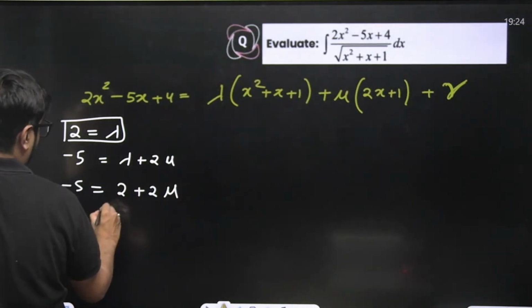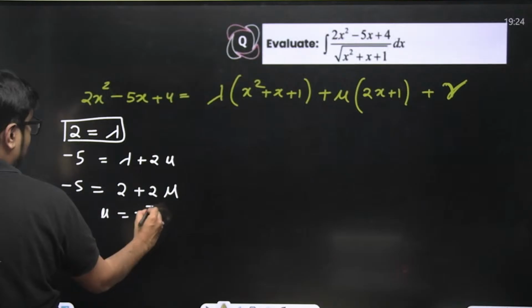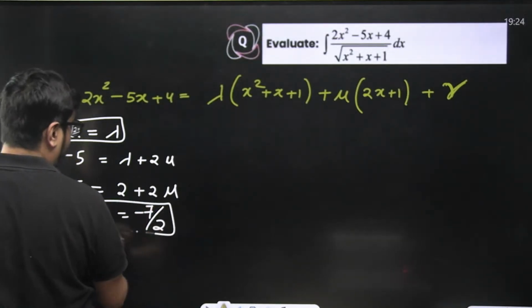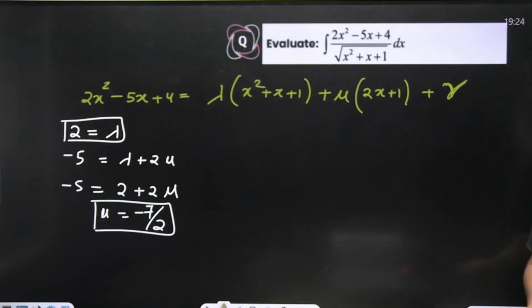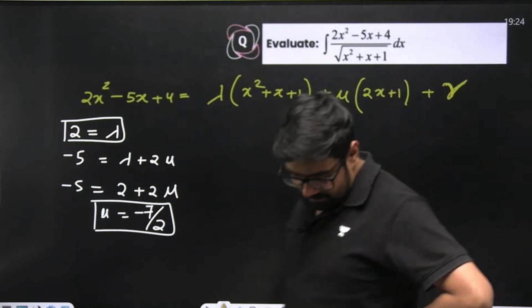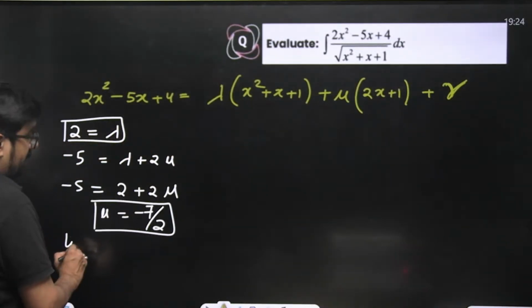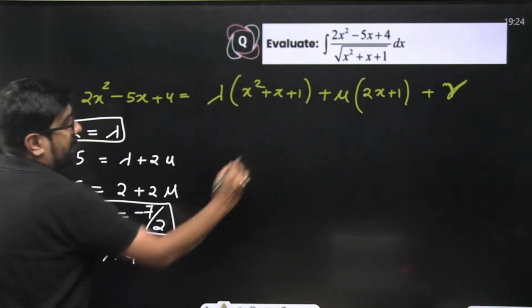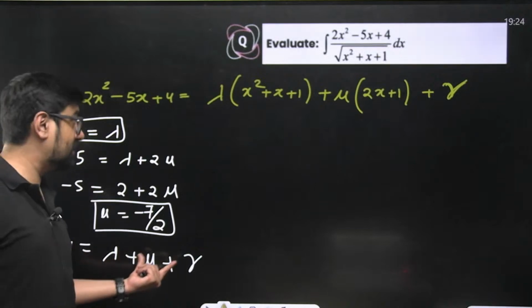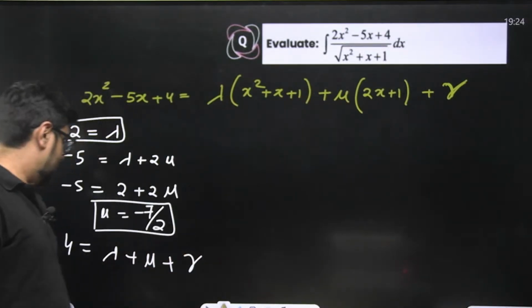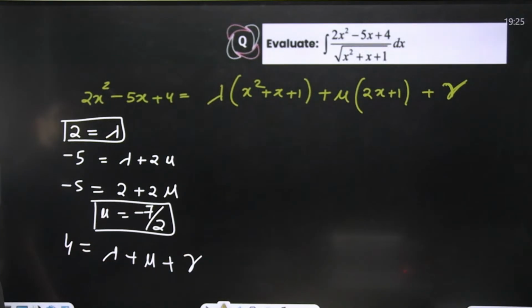That means your mu will be minus 5 minus 2, minus 7 by 2. This will be your mu. Easily we have found minus 7 by 2. And similarly you can find gamma also. So 4 will become equal to lambda plus mu plus gamma. Constant, this side constant is 4, this side constant will be lambda plus mu plus gamma. So lambda plus mu we know, lambda is 2 and mu is minus 7 by 2.